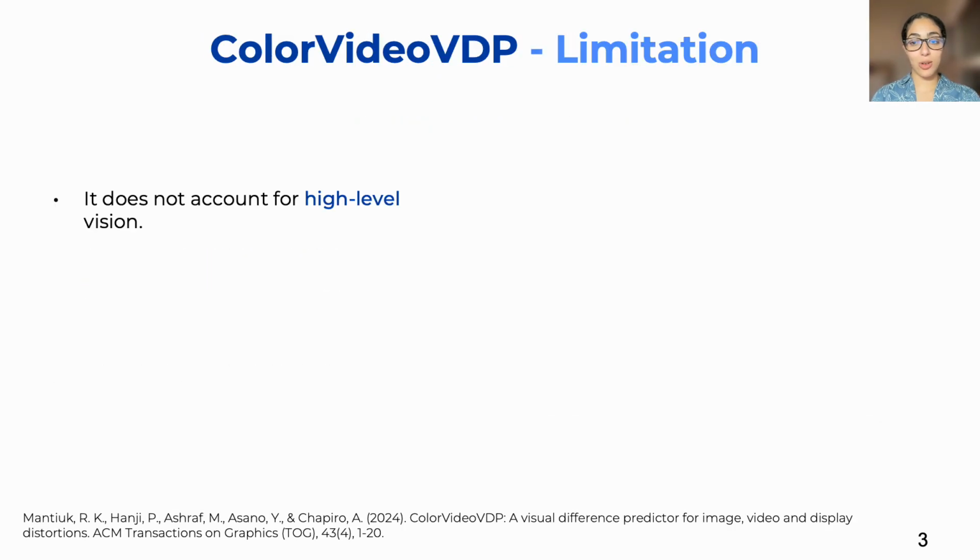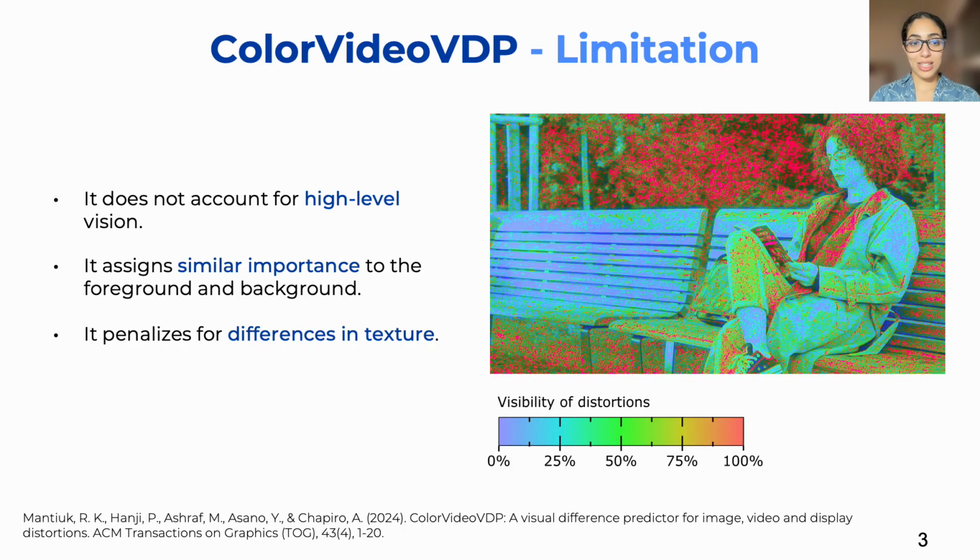However, while it is based on low-level human vision, it does not really account for high-level vision. So let's take this as an example. We're showing here the ColorVideoVDP heat map for one video. ColorVideoVDP basically gives the same importance to every region of our frame, so it's assigning similar importance to the foreground and to the background. And in reality, most people are focusing on the foreground and ignoring the distortion that's happening in the background.